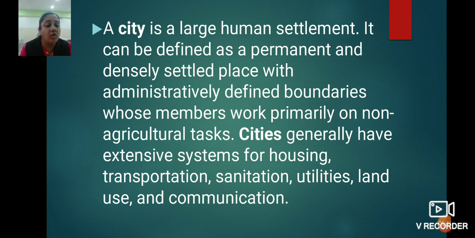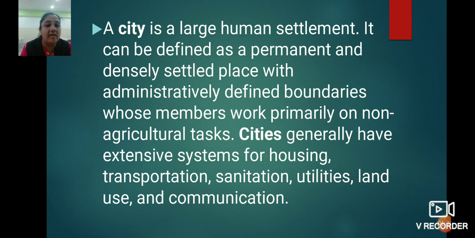But before that, what is meant by a city? See, children, a city is a large human settlement. It can be defined as a permanent and densely settled place with administratively defined boundaries whose members work primarily on non-agricultural tasks.